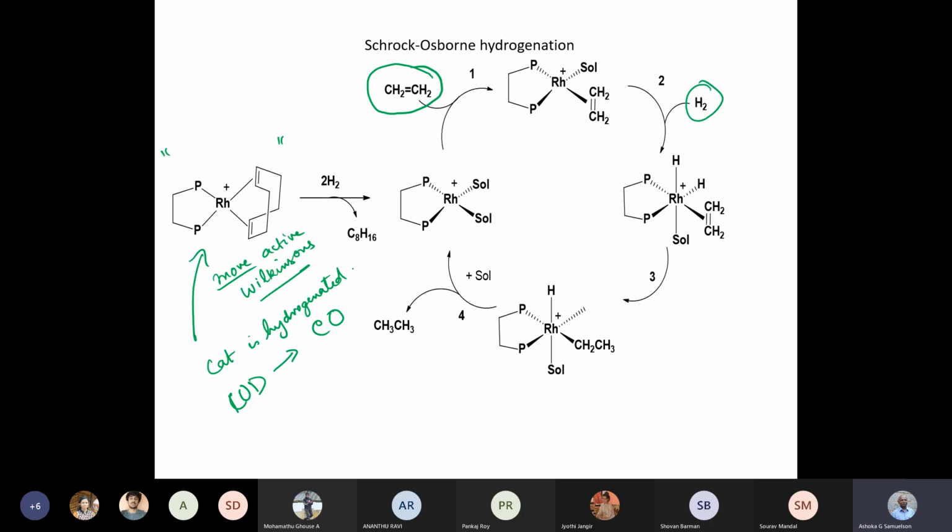You will notice that at the end of the first reaction cycle, you would have hydrogenated cyclooctadiene, and so you will not have the catalyst in a recoverable form at the end of the first cycle. But very little catalyst is required in all these cases, so it's not a big loss. Nevertheless, rhodium is more expensive, so it's not trivial to lose rhodium. Usually one collects it back and recycles it.